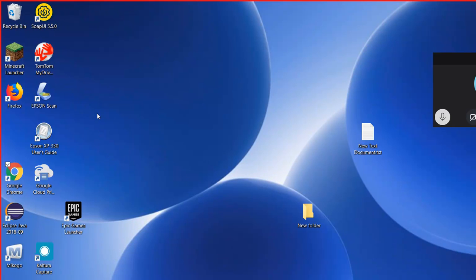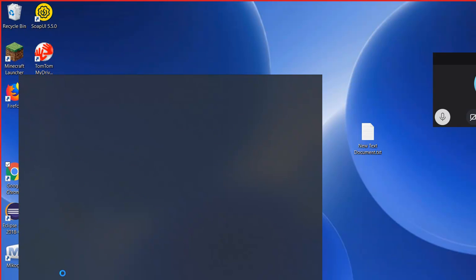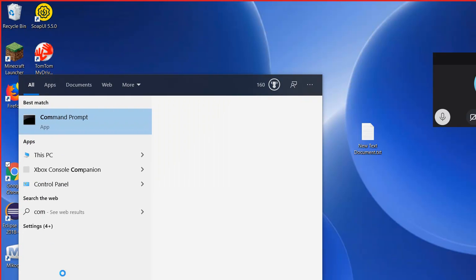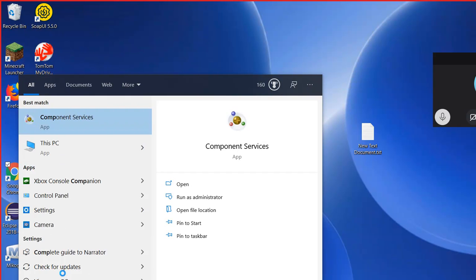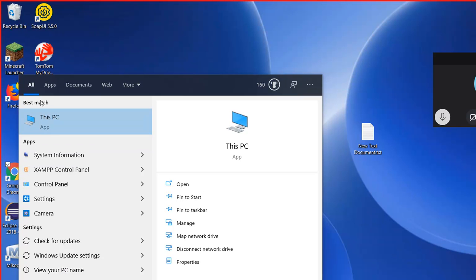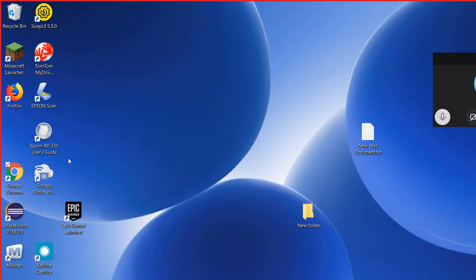Okay. Now, all of you probably have this window in your computer. If you go to this PC and right click and go to properties,